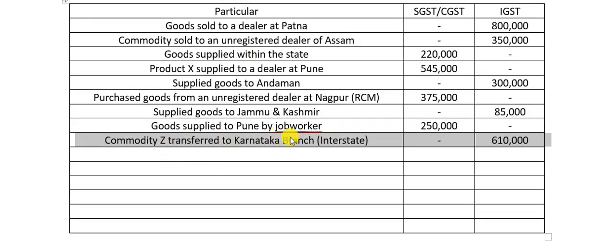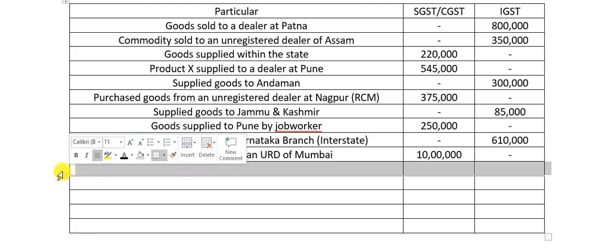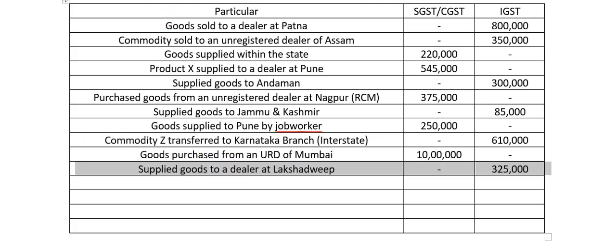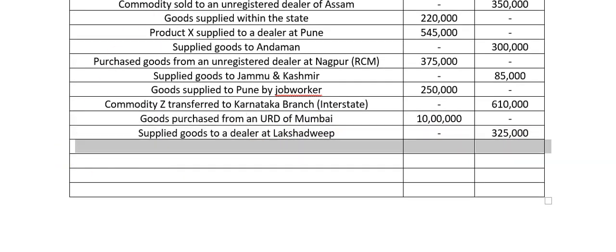Commodity Z transferred to Karnataka branch outside the state. If branch transfers take place outside the state, you have to pay tax. You have to take it under taxable turnover. Goods purchased from an unregistered dealer of Mumbai. Same like this, under reverse charge mechanism, you have to pay tax, and because you have purchased within the state, SGST, CGST or CGST, SGST will be applicable. Supplied goods to a dealer at Lakshadweep outside the state, IGST.